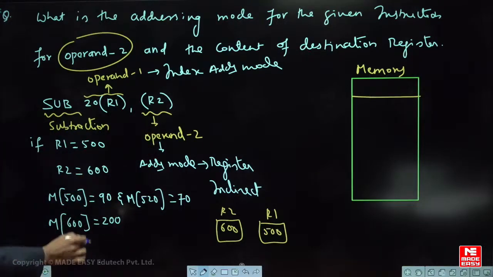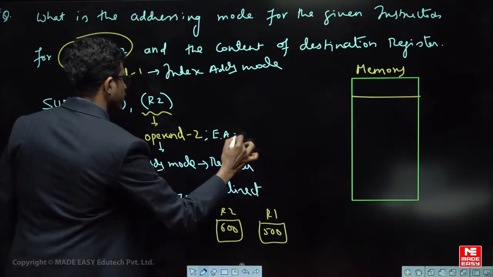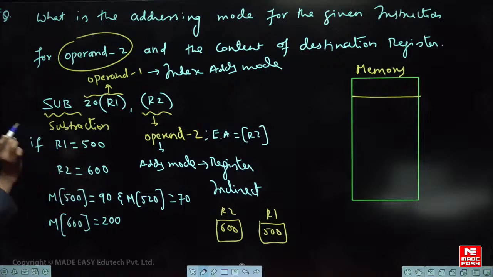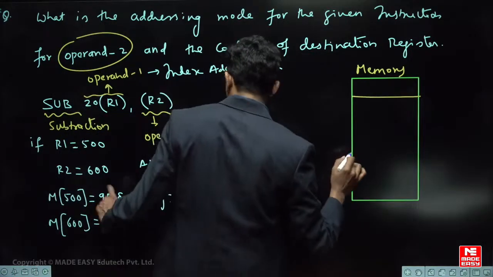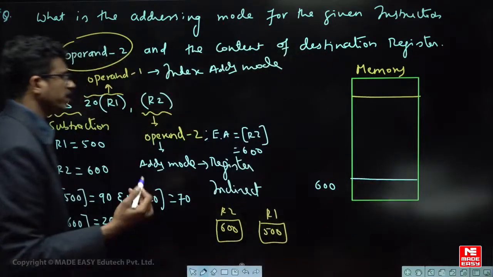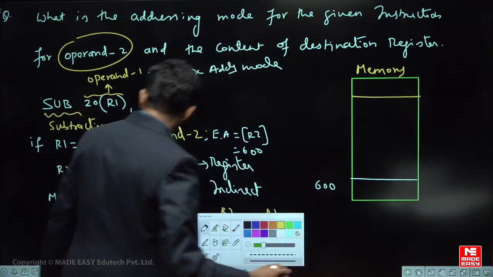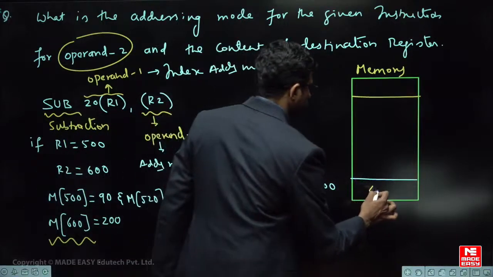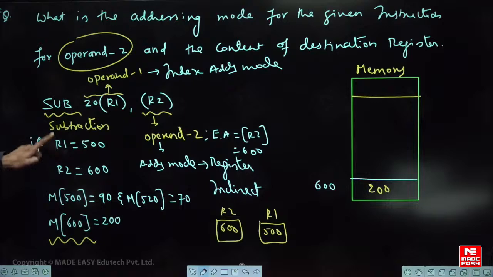Register indirect means, so tell me what is the effective address for this second operand? Effective address is simply the content of R2. So tell me what is the content of R2 given? 600. So 600 is the effective address of the data. It means in the memory at the 600 location some data is there. What is the data? He told that at 600, 200 is present, the data is already present. That means the memory content of 600 is 200, at this location 200 is there. Got it? Right.